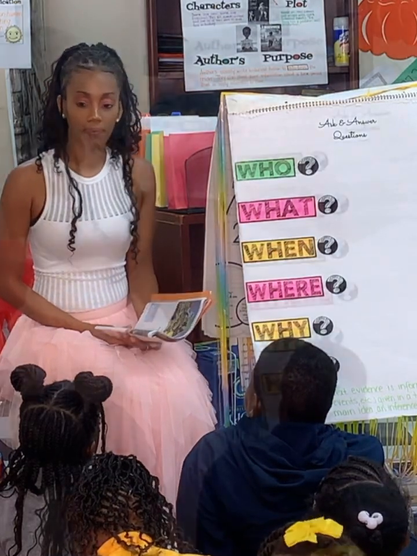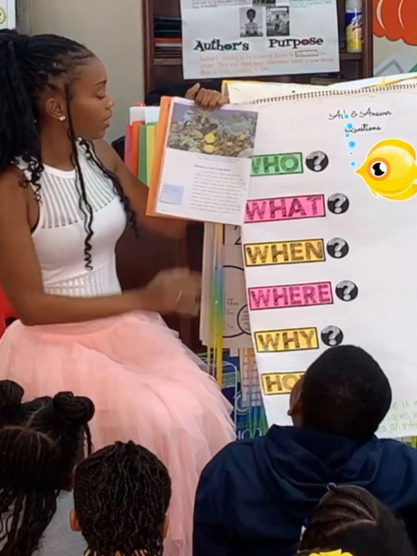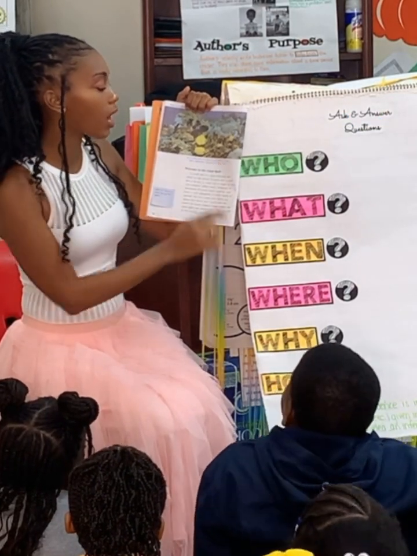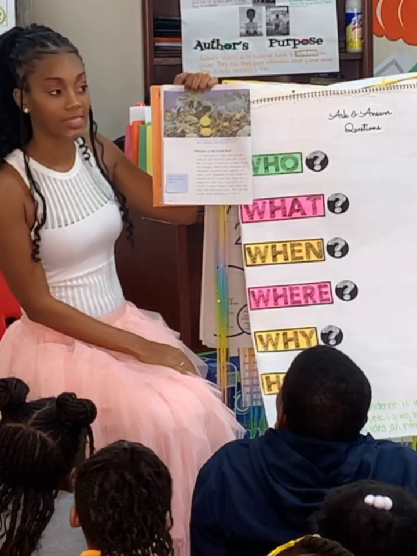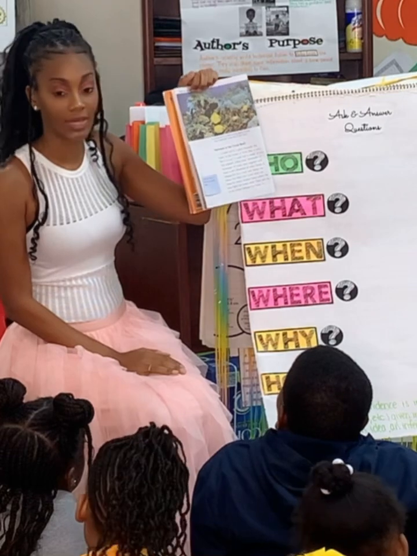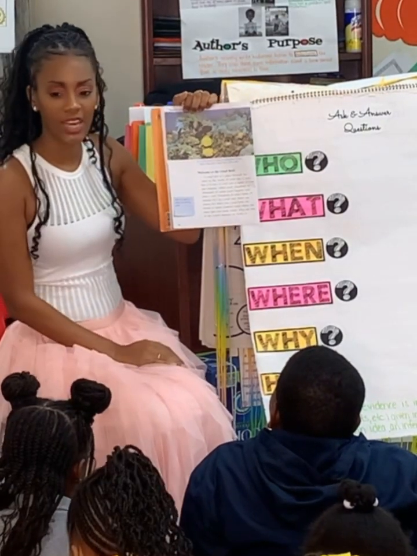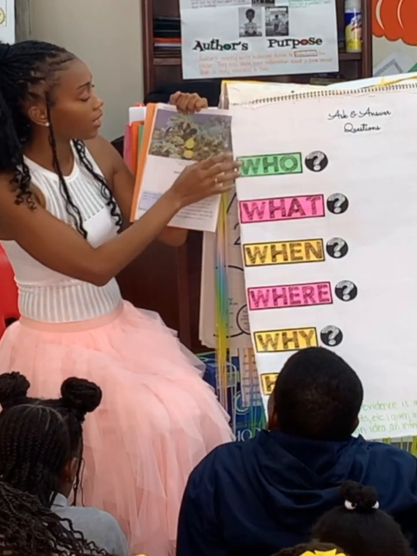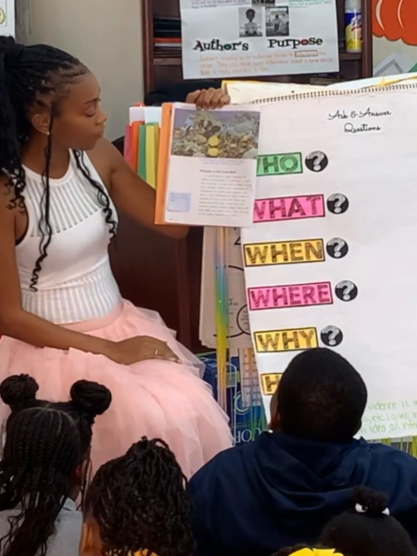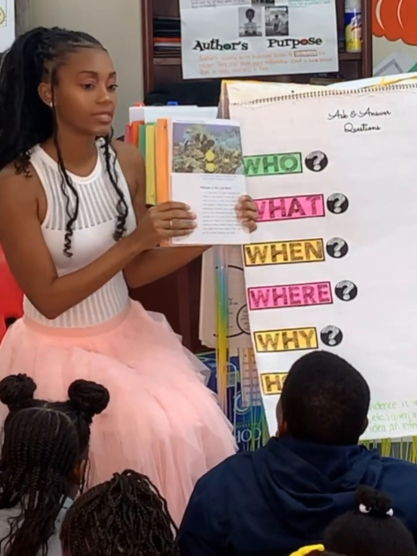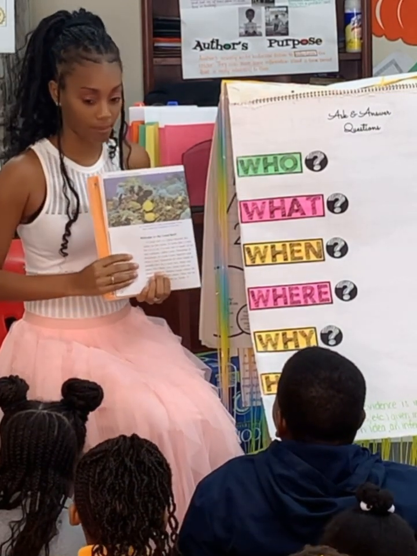Yes, ma'am. Okay? This is the picture the author gave us for the coral reef. It says a coral reef is a very colorful place. It has been called the jewel box of the sea. And if we're looking at the picture, we can see why it's called that, right? And we can see many different color fish. We can see many different color corals coming out of the ocean. The ocean is so beautiful and blue. So the author is giving us a better idea of what the coral reef looks like if we're not familiar with it, okay?